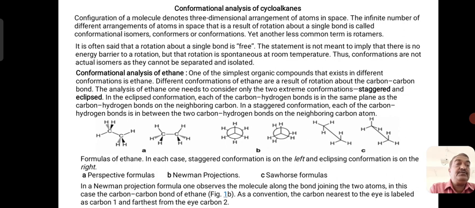They may be sometimes eclipsing with each other, sometimes they are in staggered form. So what is the meaning of staggered and eclipsed form? Let us see the Newman projection formula which I have represented.